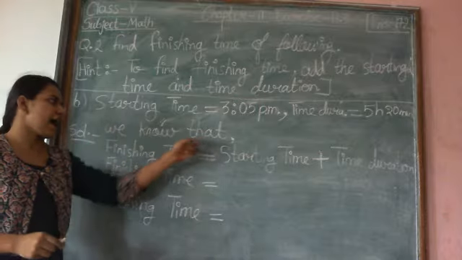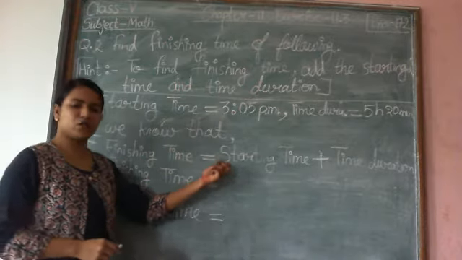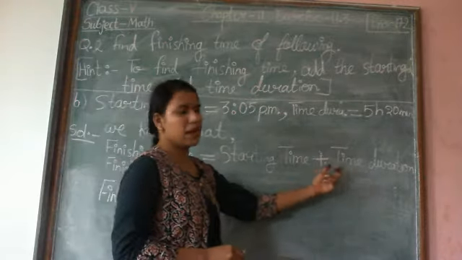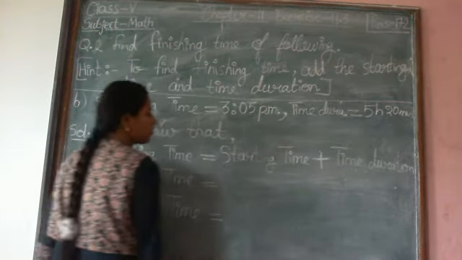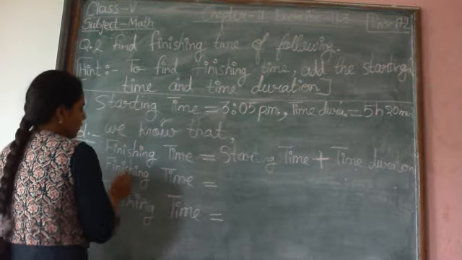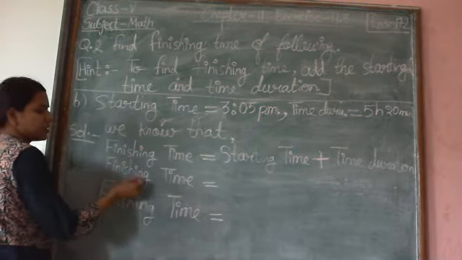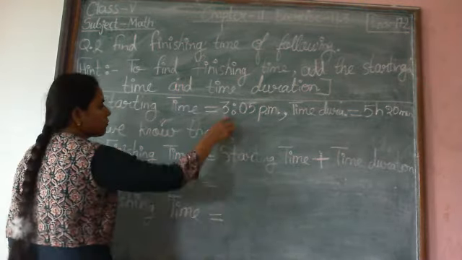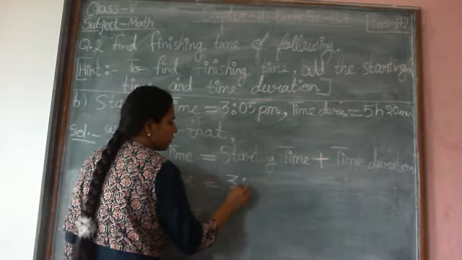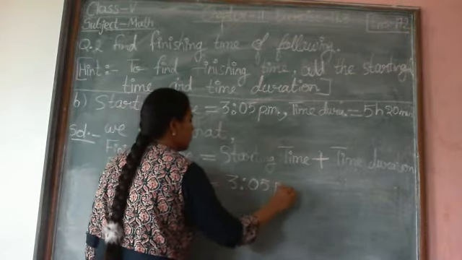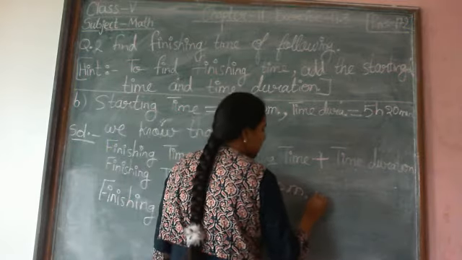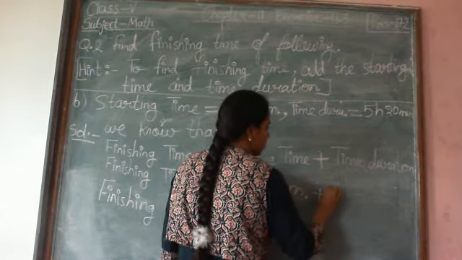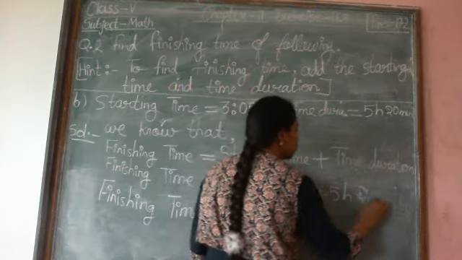So we know that finishing time is equals to starting time plus time duration. Now put the value of starting time and time duration in the formula. In the next step we will write finishing time is equals to starting time, 3:05 p.m., means 3 hour 5 minutes, plus 5 hour 20 minutes.